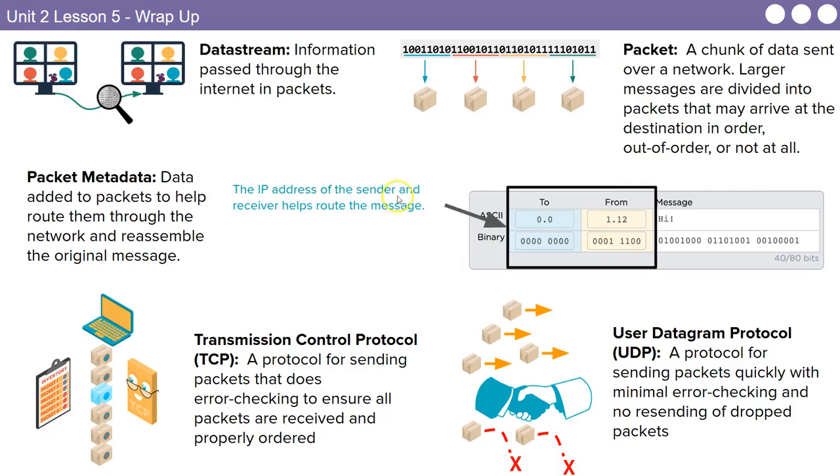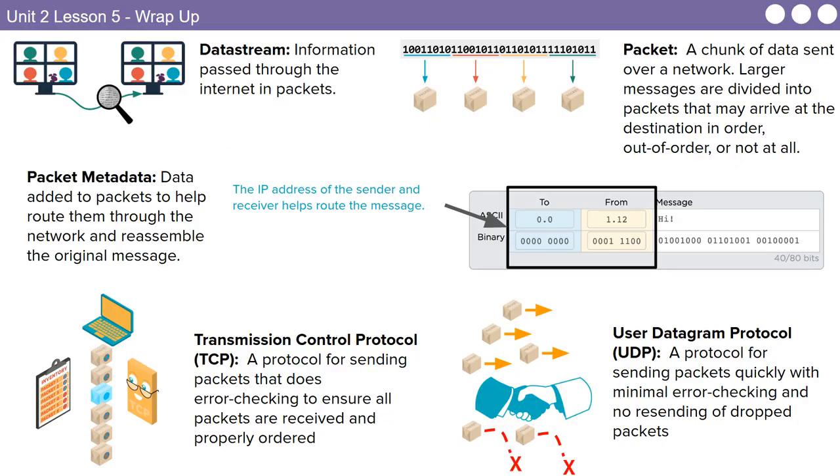All right, so looking at these definitions again, right? The packet is a chunk of data that's sent over a network. We have UDP, a protocol for sending packets quickly with minimal error checking. TCP, a protocol for sending packets that does error check and ensures that packets are received and properly ordered. And this idea of packet metadata, right? Adding to packets to help provide additional information other than the actual data, right? When we're talking about packet metadata, if I'm sending a song, the song is the data. The metadata is that additional information: where it came from, where it's going to, what packet number this is, all of that stuff.